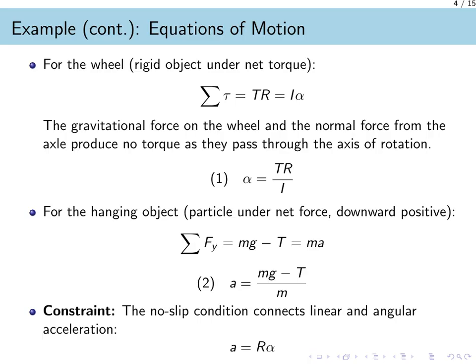We now have two equations but three unknowns: a, alpha, and T. The final piece is the physical constraint that connects them. Because the cord does not slip, the linear acceleration of the mass, a, is related to the angular acceleration of the wheel, alpha, by the equation a equals r times alpha. With these three equations, we have a complete system that fully describes the motion.